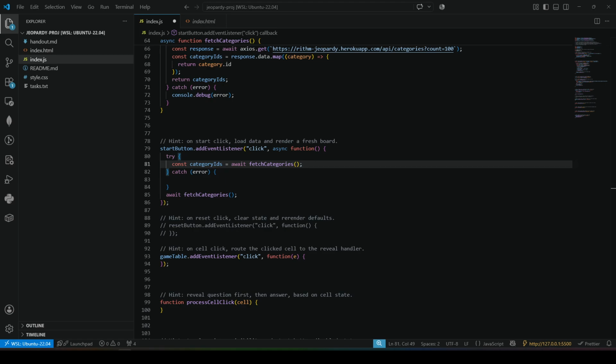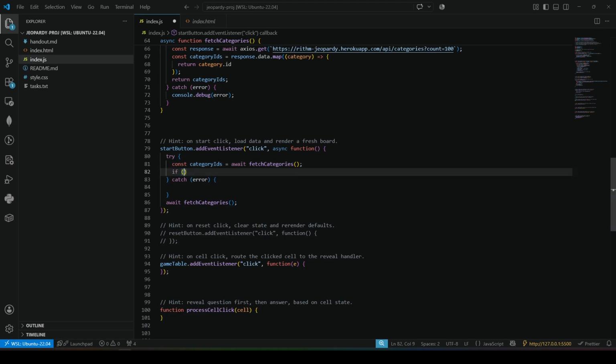From there, well, if not array, is array, so what could I do? I could have something of a fail safe. If I'm not getting anything back, if I got an empty array, I could just say nothing was fetched.